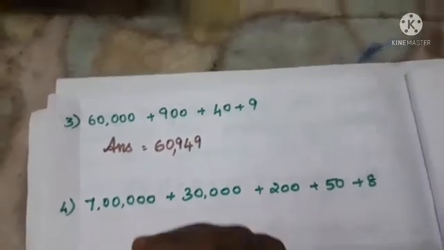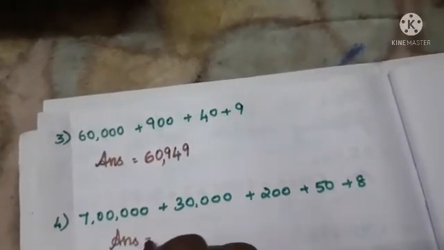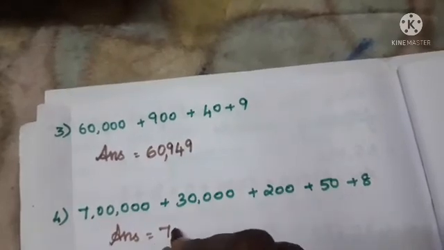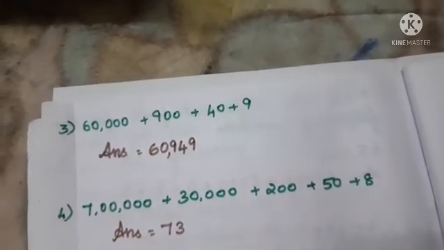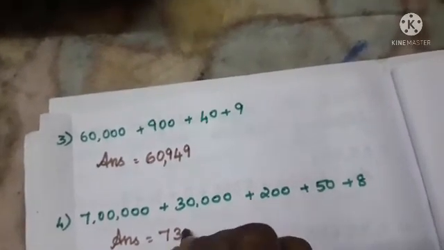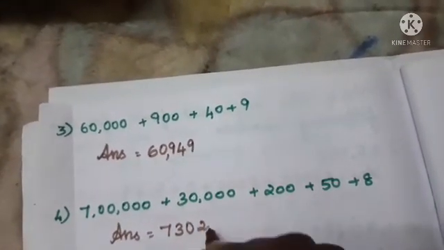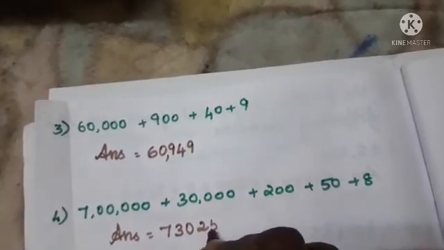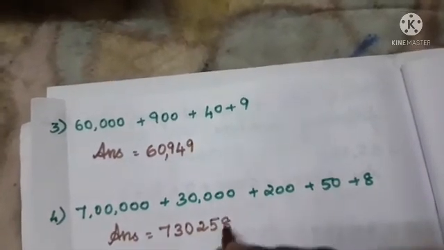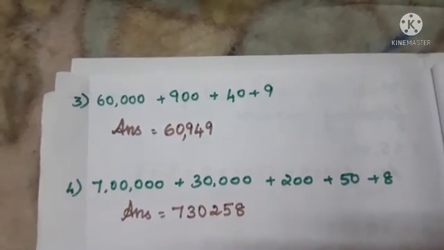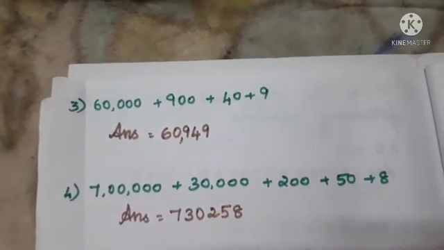Okay, so we can write the answer as 7 we have in the lakh place. Then 3 in the 10,000 place is there, 1000 value is missing. So we have to place 0 for the 1000 place value. Then 200, then 5 tens and 8 ones, isn't it? So we got 730258 as the number.